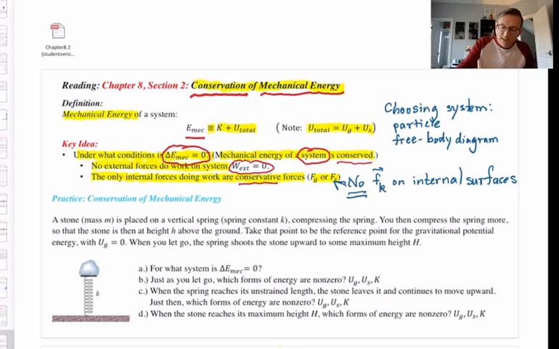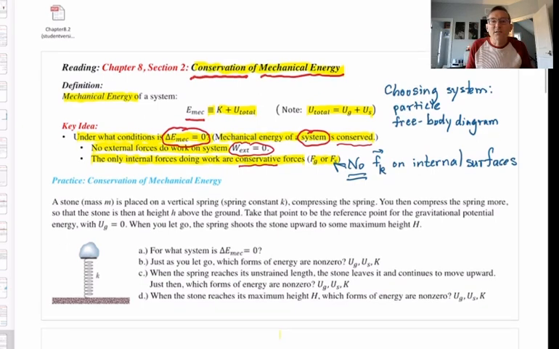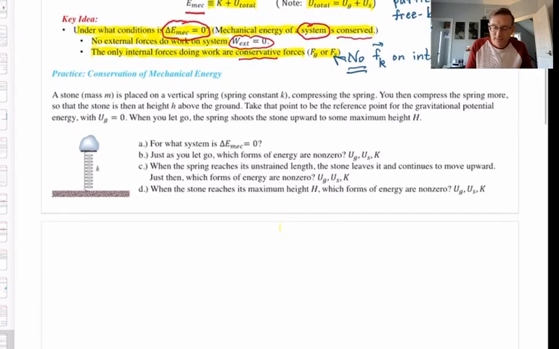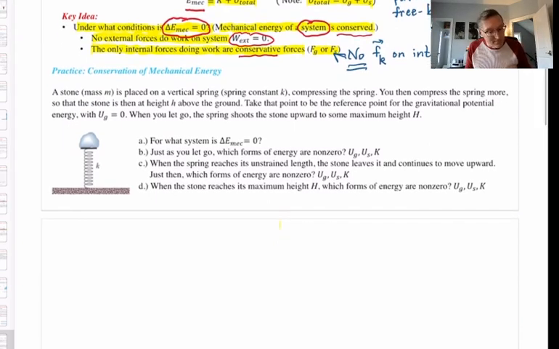All right, so let's go to this mini example. We're going to practice applying this idea of conservation of mechanical energy, and how we go about doing that systematically. It must be done with care.